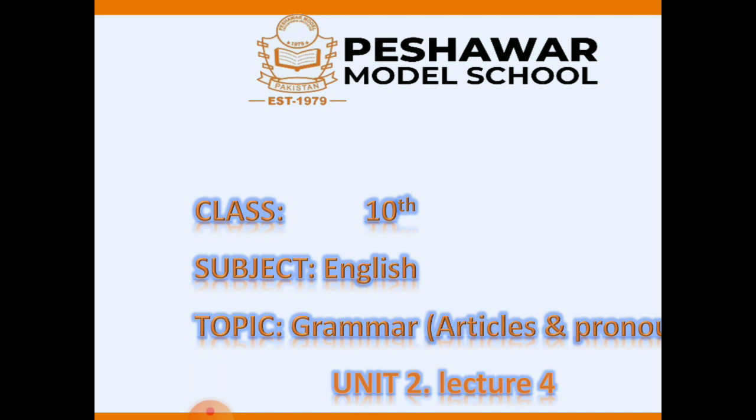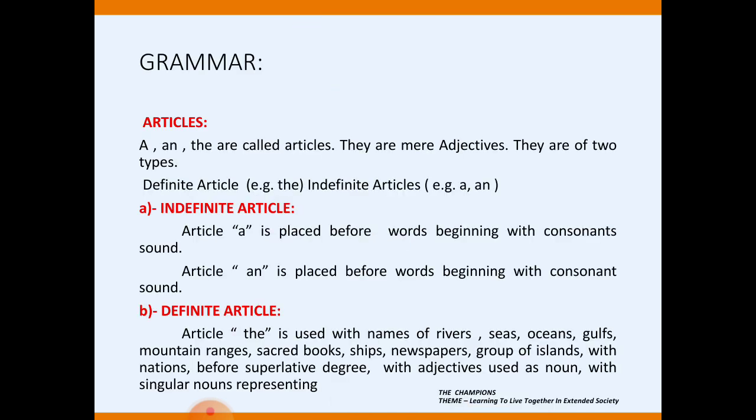Today we are going to discuss the topic grammar, from unit number 2, lecture number 4: articles and pronouns. What are articles? A, an and the are called articles. They are mere adjectives. They are of two types: definite articles and indefinite articles.